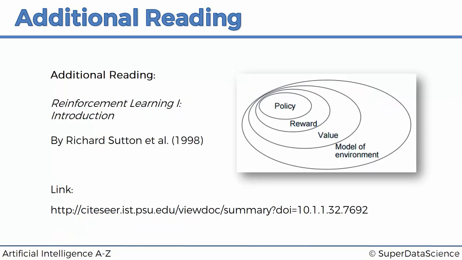And then, specific to this tutorial about reinforcement learning, there's a paper by Richard Sutton called Reinforcement Learning 1: Introduction. It's a 1998 paper, so quite old, but at the same time you can learn a bit about reinforcement learning, some of the examples like that omelette example and other examples of where reinforcement learning can be applied, and just a general overview if you are looking for some additional reading.